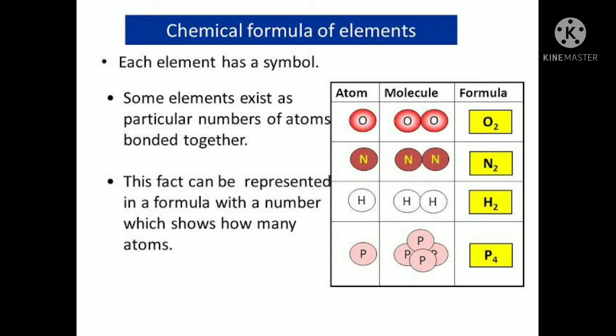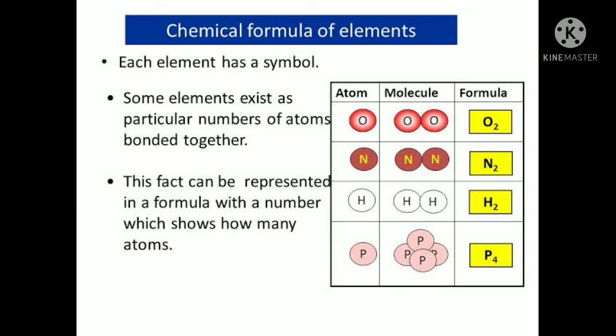Like you see in the figure, O atoms make the molecule O2, so the formula is written as O2. When 2 atoms of nitrogen are there, that is the molecule N2. 2 atoms of hydrogen make the molecule H2. P is the element phosphorus, and it has 4 atoms, so it is written P4. This is also known as polyatomic.